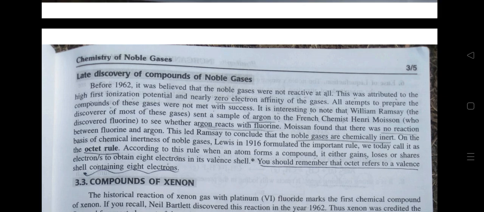On the basis of the chemical inertness of noble gases, Lewis in 1916 formulated the important rule we today call the octet rule. According to this rule, when an atom forms a compound, it either gains, loses, or shares electrons to obtain 8 electrons in its valence shell. You should remember that octet refers to a valence shell containing 8 electrons.